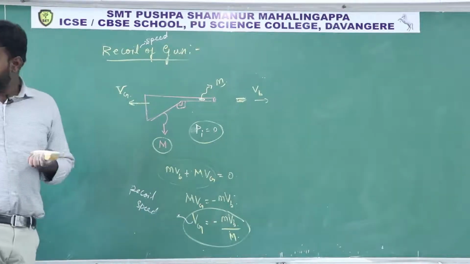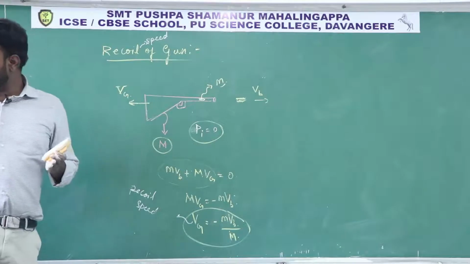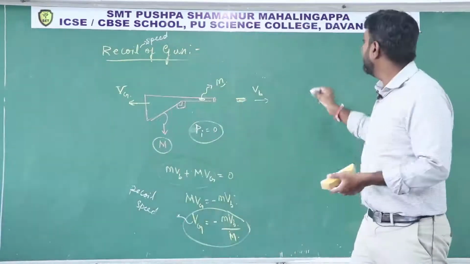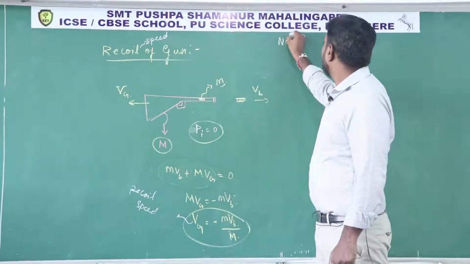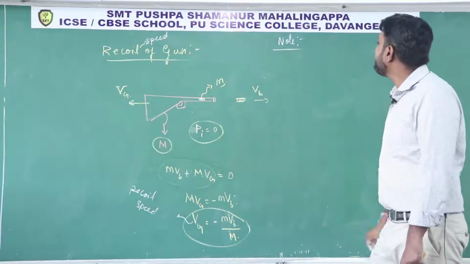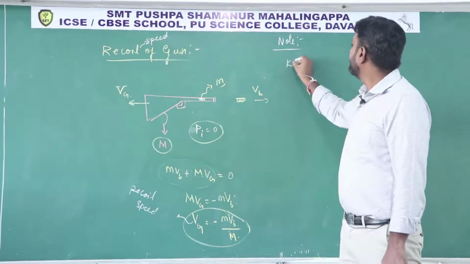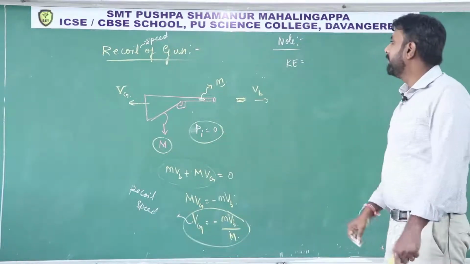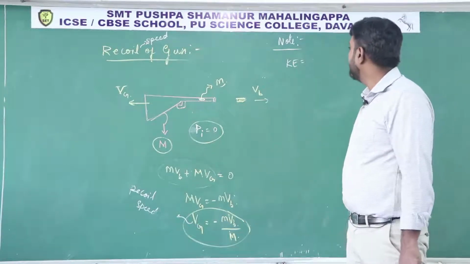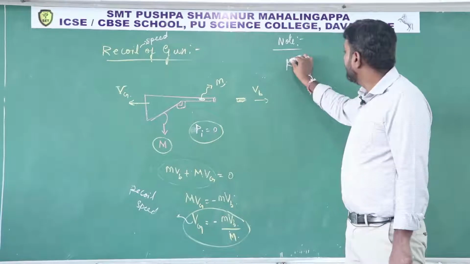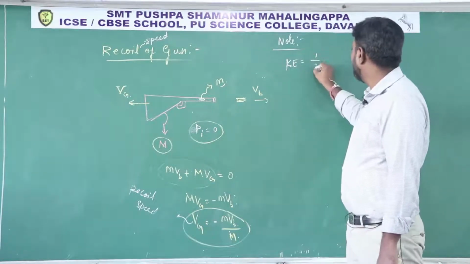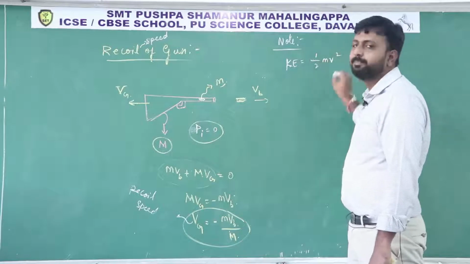And here for competitive exams, remember some points. Write as a note, that is kinetic energy. In this case, kinetic energy will not be conserved, only momentum will be conserved. Here kinetic energy is equal to the normal formula, half m v square.